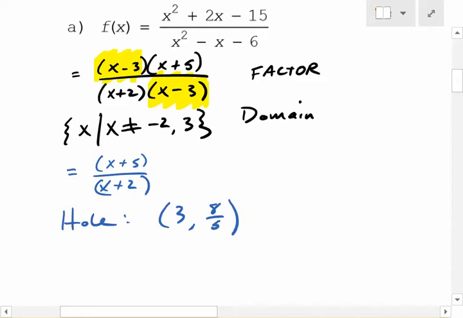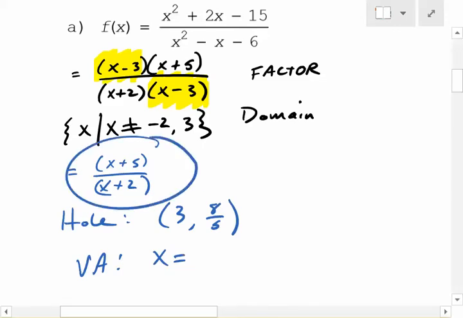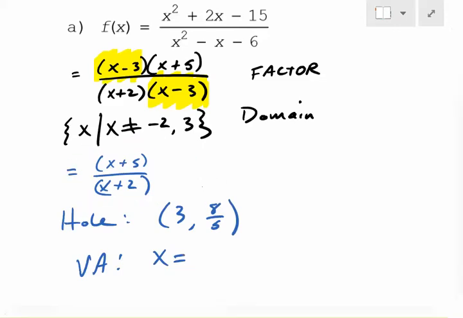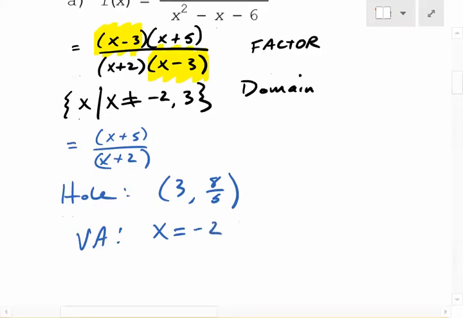Okay, what else can we tell we now have? After we canceled, what do we find now? Vertical asymptote, yep. And that's going to be x equals what, Owen? Should we find an intercept? Well, we can do that next. Let's do the vertical asymptote first. There's one vertical asymptote, Owen. Where is it? It's x equals what? Look at the simplified one. Yeah, so it's x equals -2. Exactly.